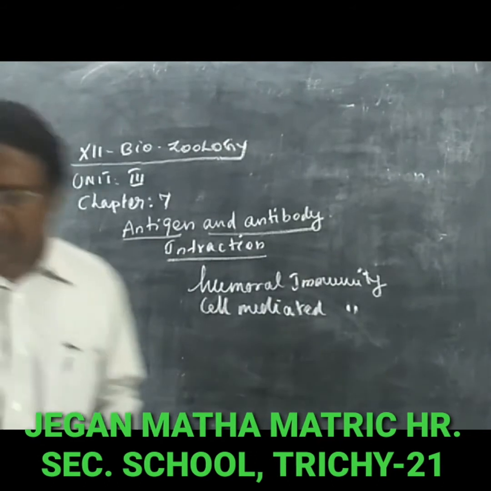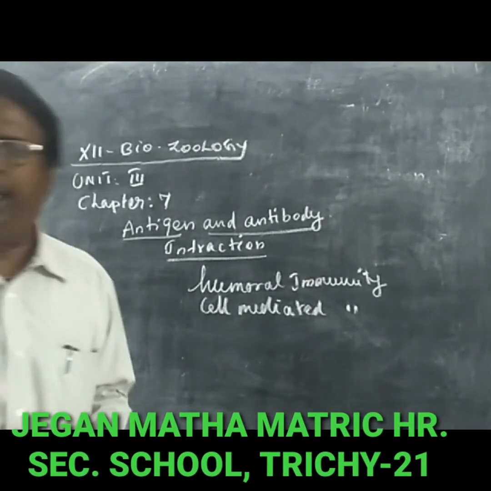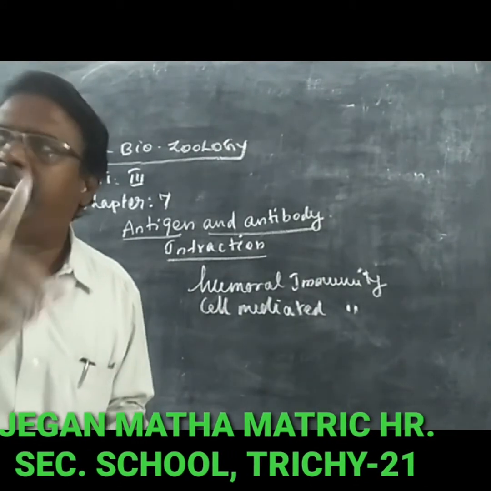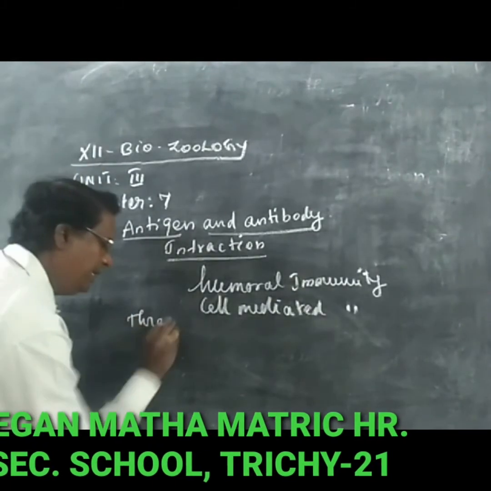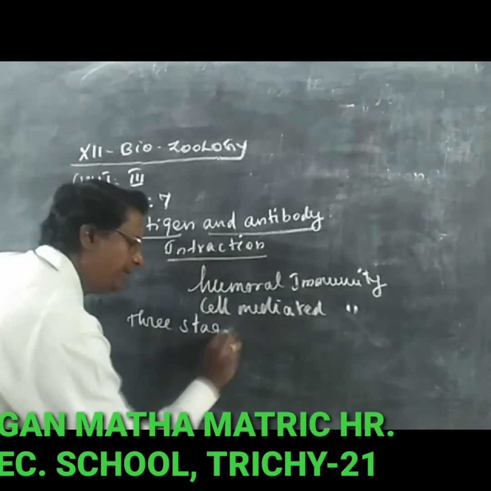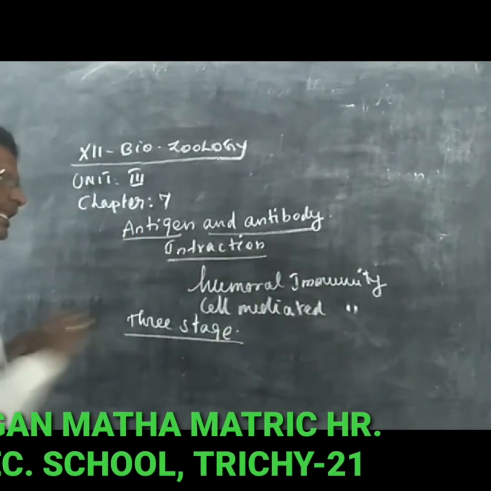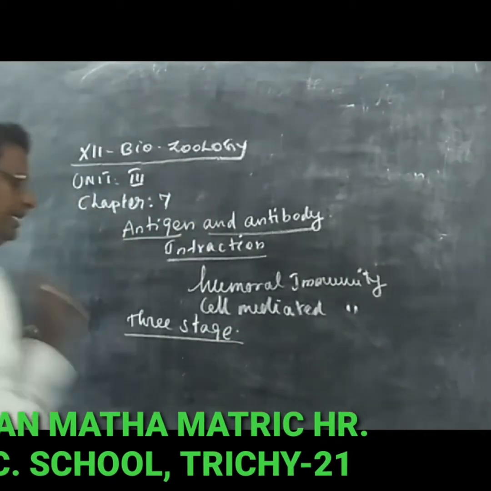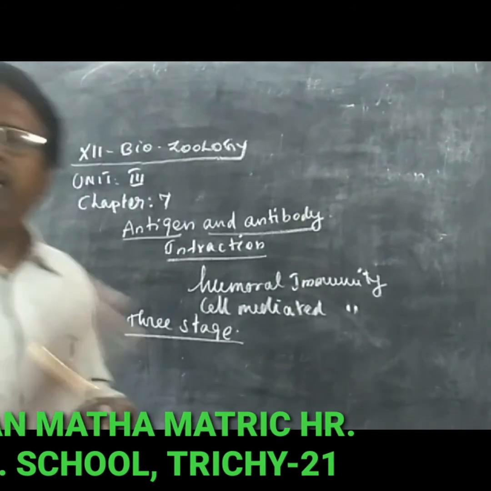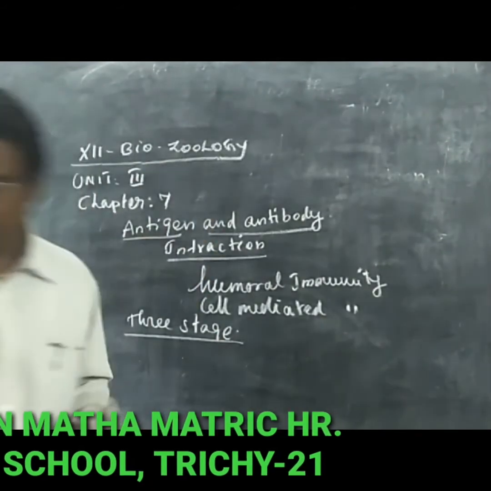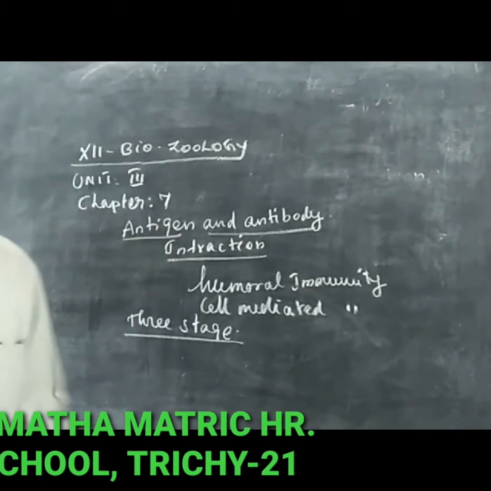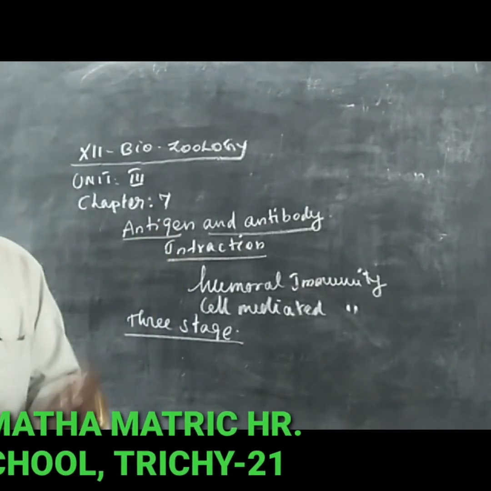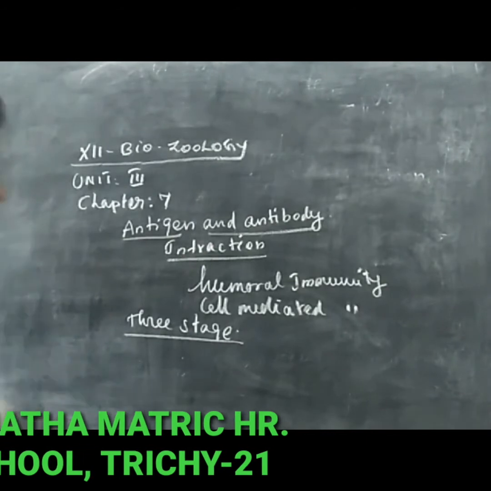The reaction between the antigen and antibody occurs in 3 stages. What are the 3 stages? The first stage, the reaction involves the formation of the antigen and antibody complex.